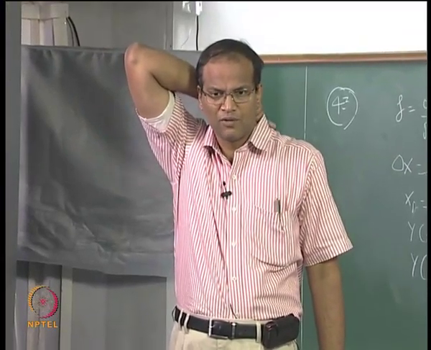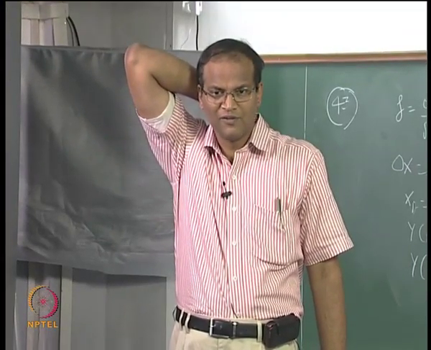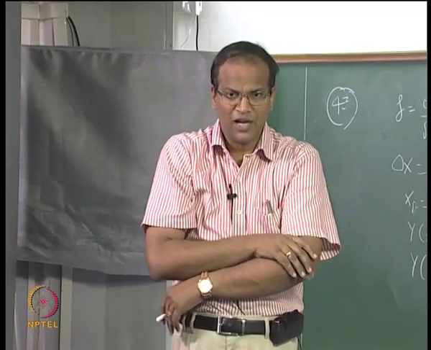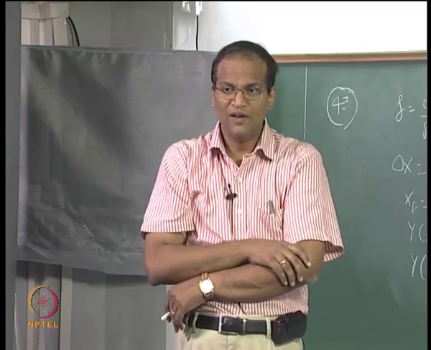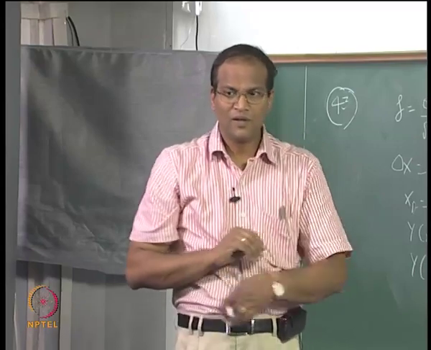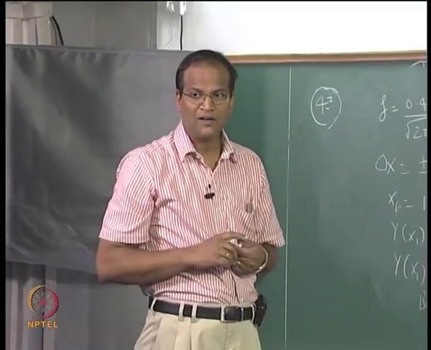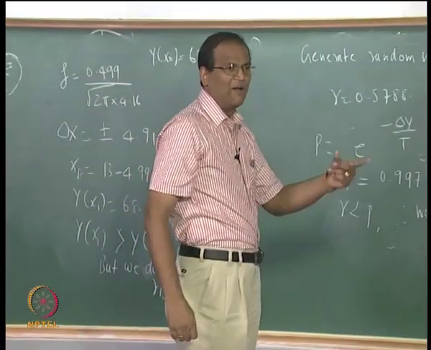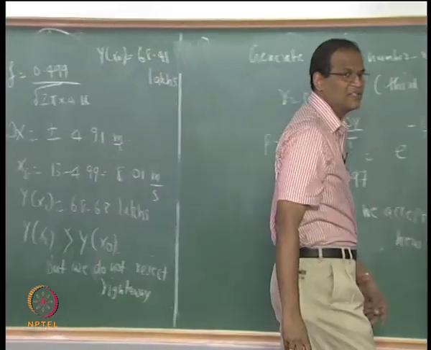What are you getting, Varun? Okay. You are getting a high value now. Delta x is 8.7. Okay. X2, you add plus 8.7, 16.78.